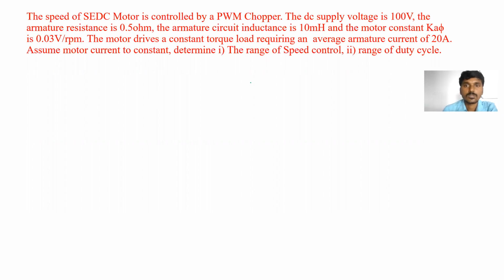So we have to find out the range of the speed, not the exact speed. We have to find out the range of the speed of the motor and the range of the duty cycle. So here, Vs is the DC supply voltage, Vs is equal to 100 volts.